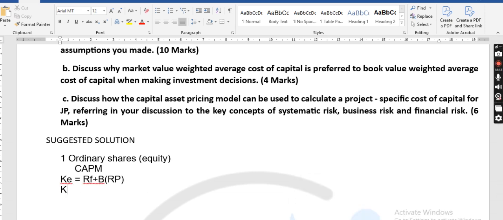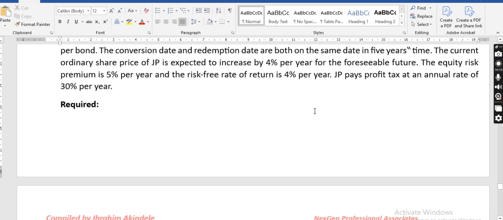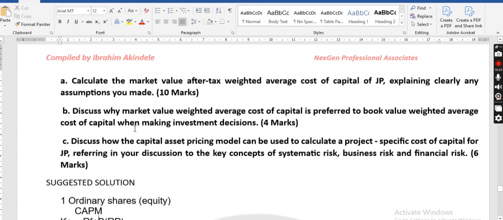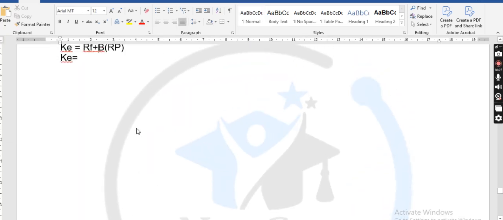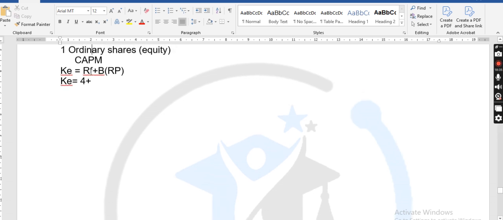So we can have KE equals to, what is the risk-free? The risk-free here is 4%, while the premium is 5%. So we can just put 4 plus, what is the equity beta?